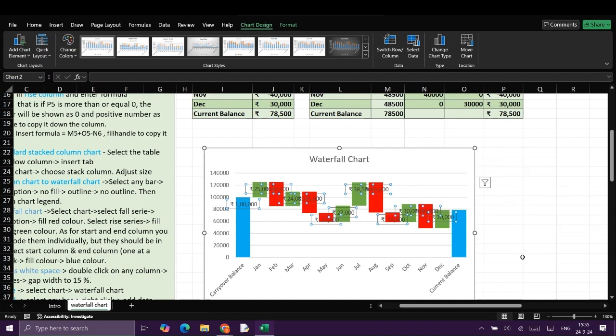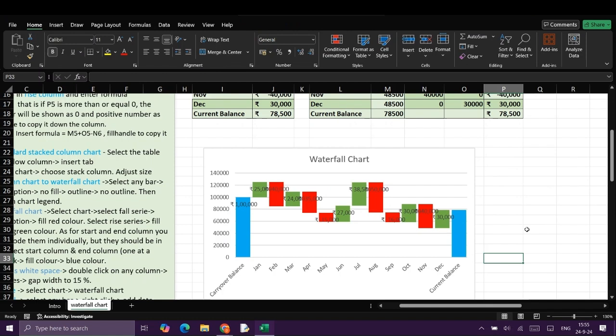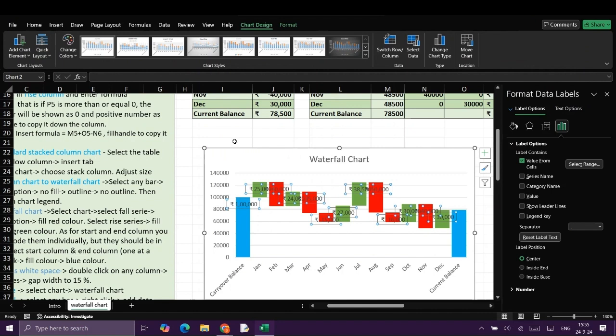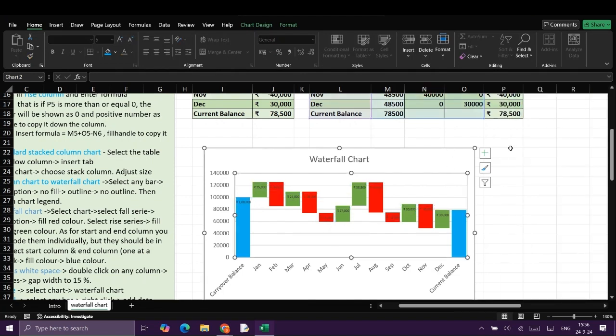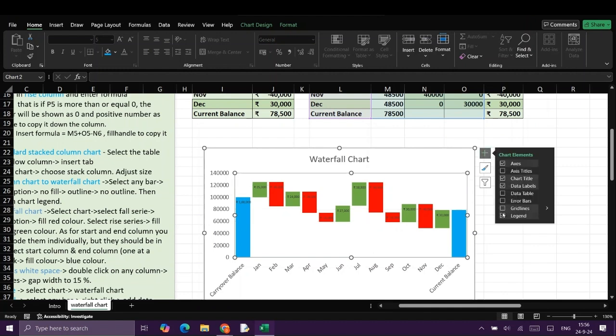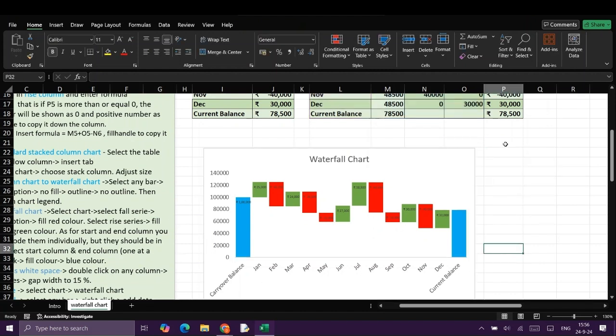You can make required changes like changing the font size or font color or placing the font to suit your requirement. Here I am going to reduce the font size. So I just click the data label and reduce the font size to 6. We can remove these grids also by going to chart elements, go to grid and unclick it. So we'll get our waterfall chart like this.